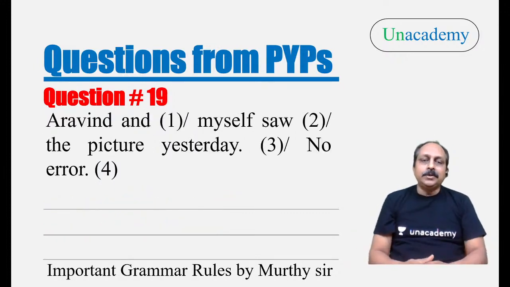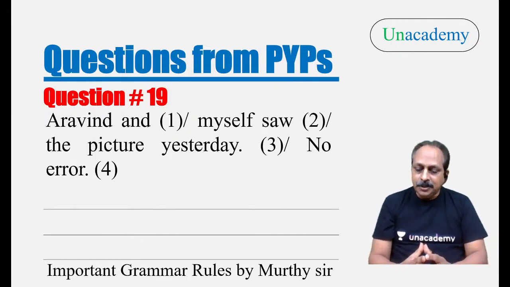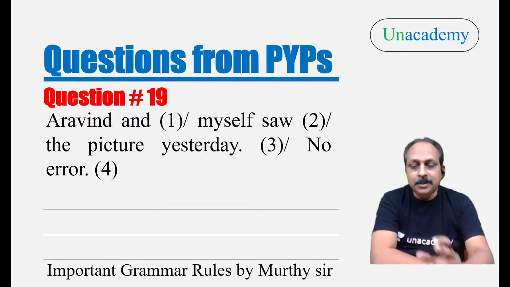Now let us go to question number 19. Arvind and myself saw the picture yesterday. Yes, Kiran, tycoon. That's what I've just said. Please go to question number 19. There's a common error. A lot of people make this mistake. Where is the error? Arvind and myself saw the picture yesterday.